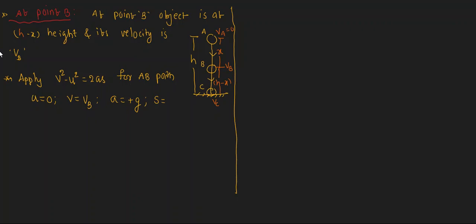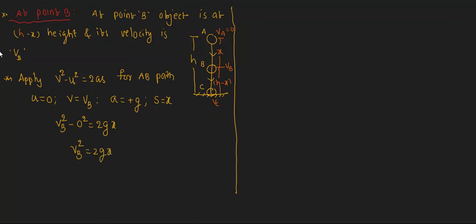Is it correct? A to B displacement. Displacement means distance, how much distance it travels. That is x. These conditions we substitute in the above equation. Then we will get VB square minus 0 square is equal to 2gx. Then we will get VB square as 2gx.